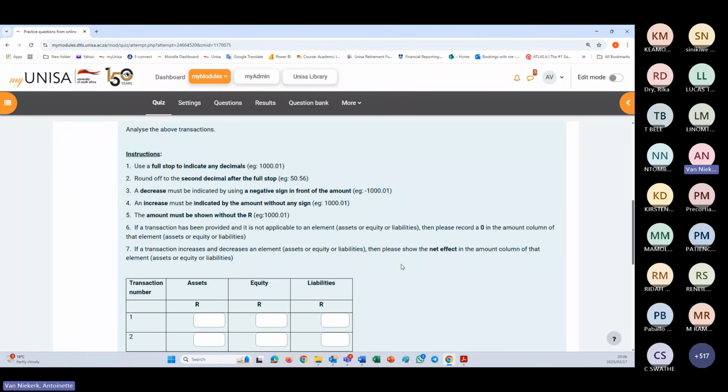Yes, that's correct. That will be on the equity side. It will be a decrease, and the bank also will decrease because we would be taking money out of the business, paying the creditor. Yes, sir.